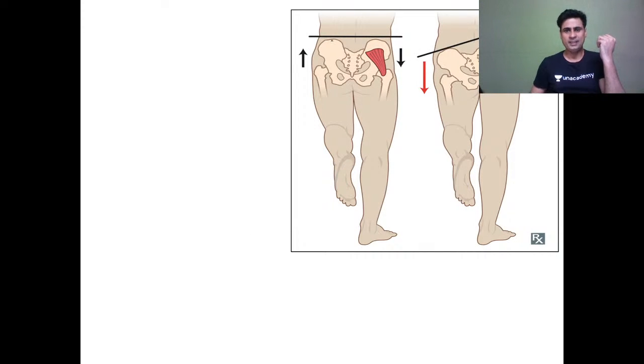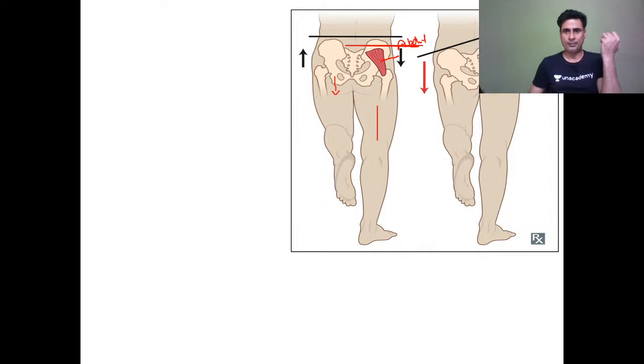In this test, we stand or sit behind the patient, on the back side of the patient, and we ask the patient to stand on one limb. Now what happens normally, because this limb is in air, due to gravity this side pelvis will try to come down, but to prevent that there will be reflex contraction of abductors on the standing limb.